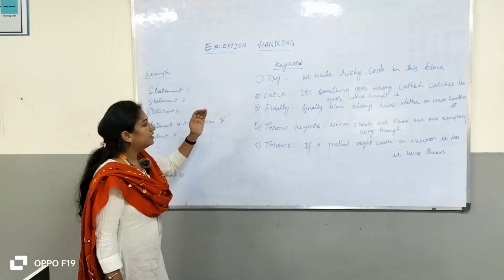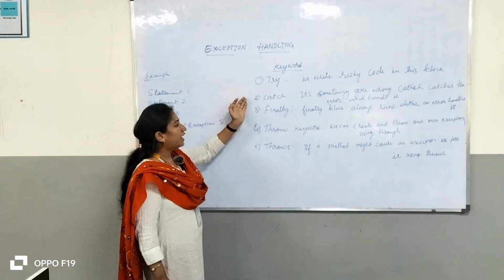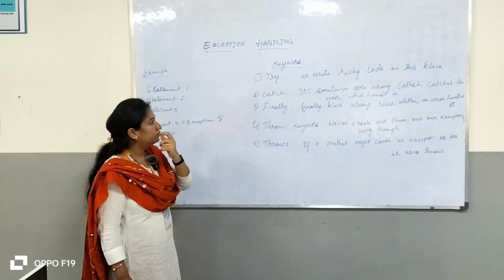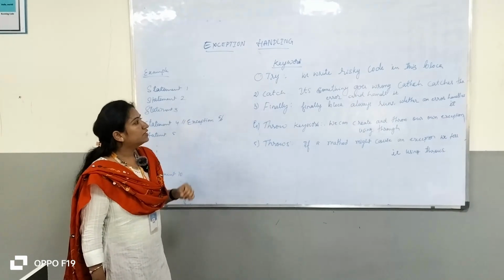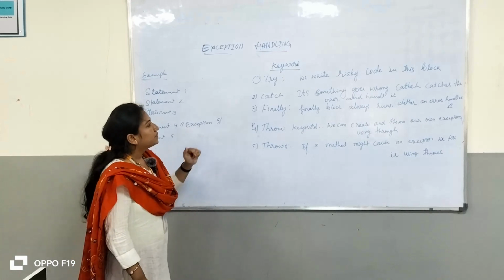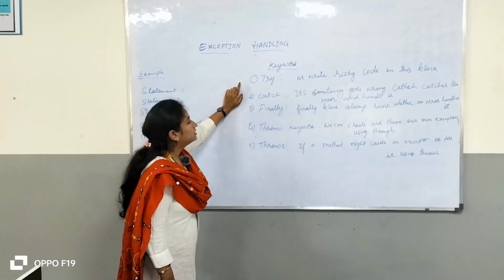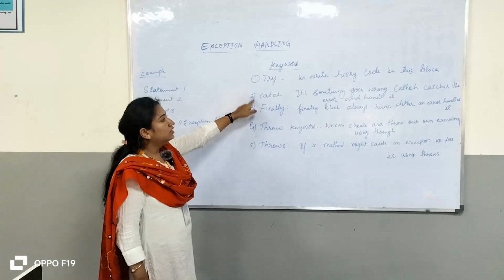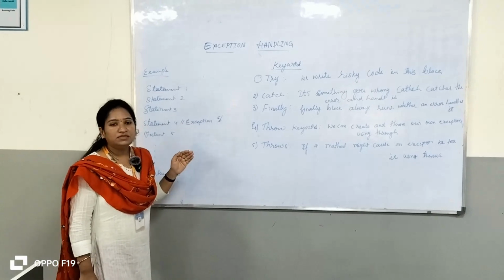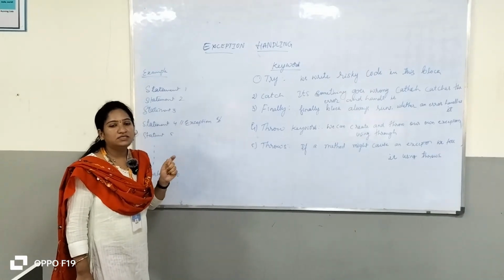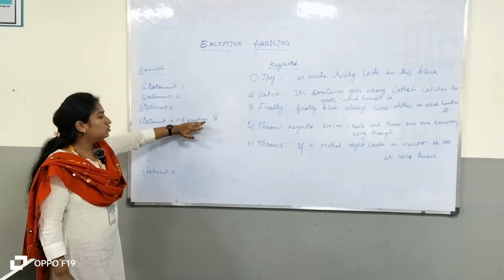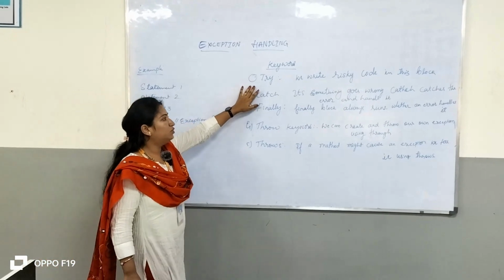Java has some important keywords: the try block, catch block, finally block, throw and throws. These are the Java keywords which work with an exception. First of all, we will discuss the try block. Why do we need a try block? The try block holds the risky code inside the program. So inside the try block we write risky code like 5 divided by 0. This is one of the exceptions.